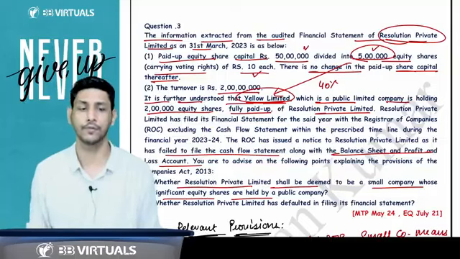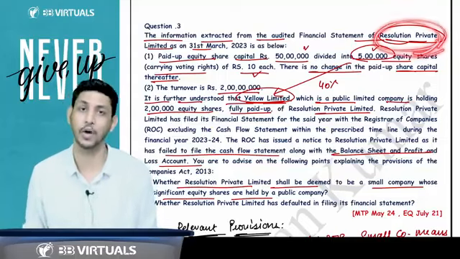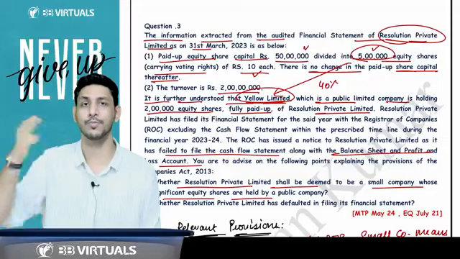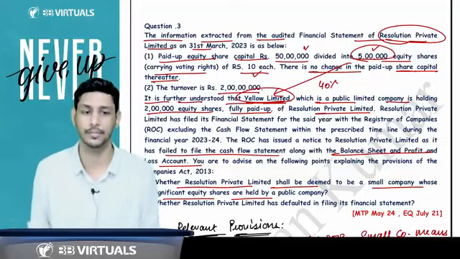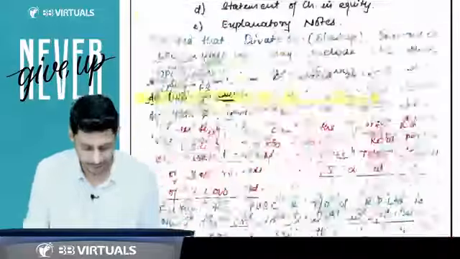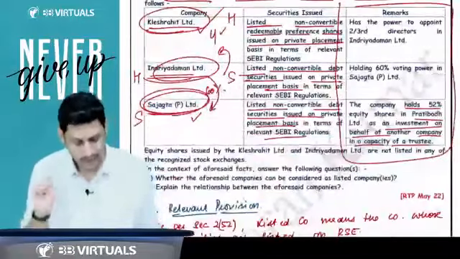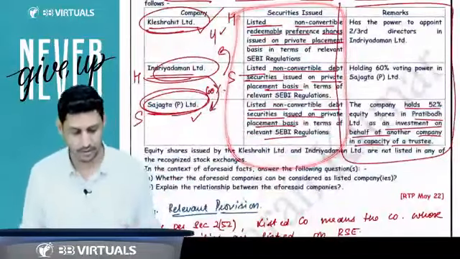They have not done any default because that company is a small company, and a small company may not include a cash flow statement, so they have not done any default. Right, sir. Then this is a very simple question.